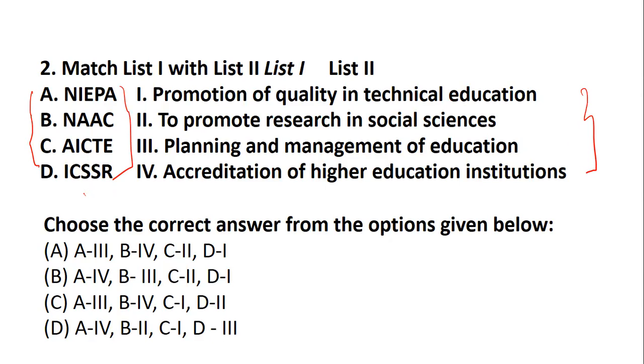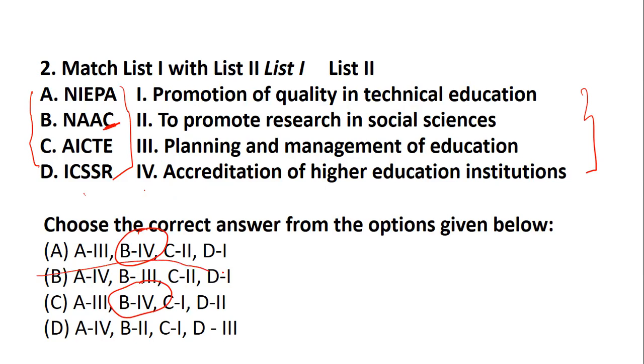In such questions, if you see AICTE regularly you're reading, NAAC you're regularly reading, you should see that we know very well that NAAC is basically associated with accreditation. That word is clearly given. So NAAC, that is B, is 4. Now search B: we have B in 2 places.